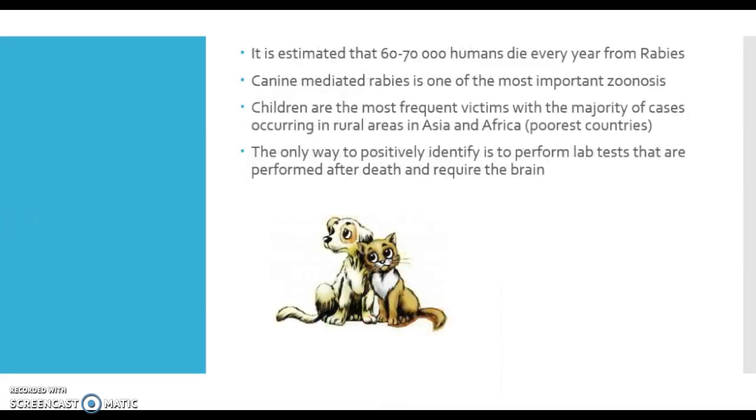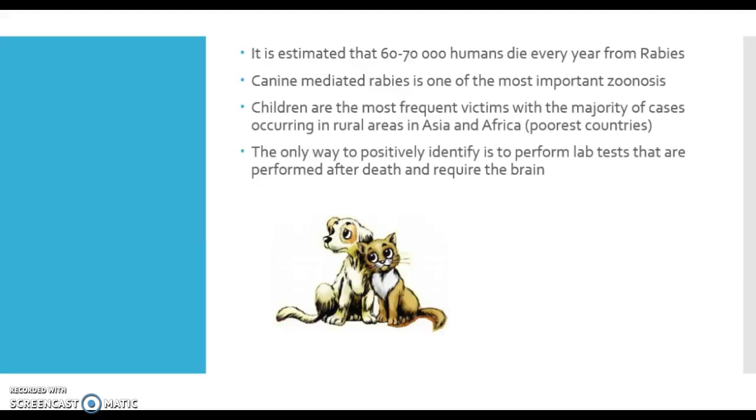It is estimated that 60 to 70,000 humans die every year from rabies. Canine-mediated rabies is one of the most important zoonoses. Children are the most frequent victims, with the majority of cases occurring in rural areas in Asia and Africa. These also tend to be the poorest countries.